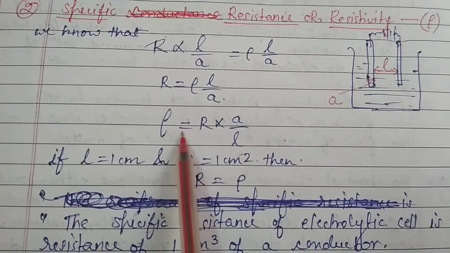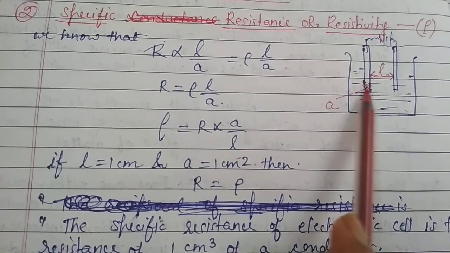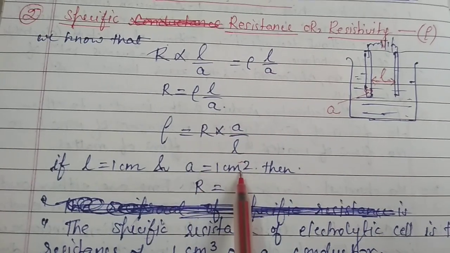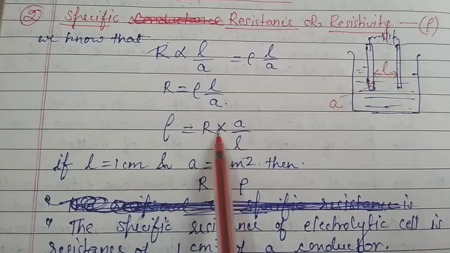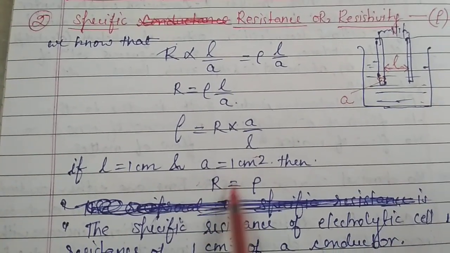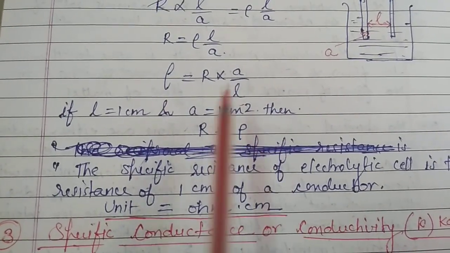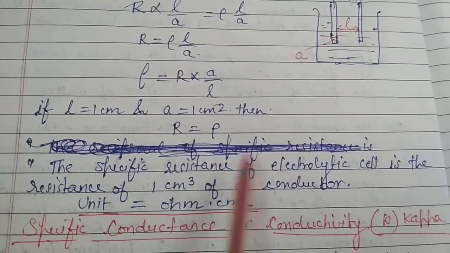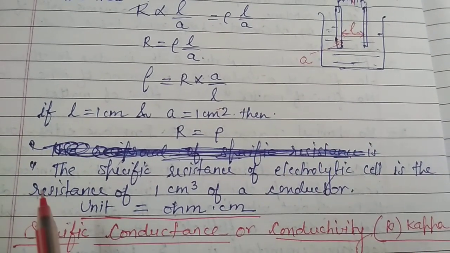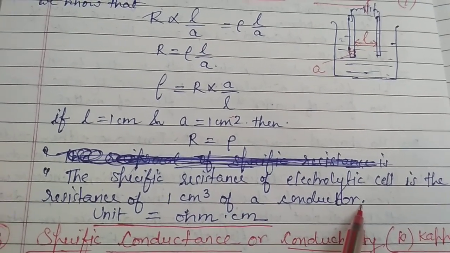And suppose we say that the length between the electrodes is 1 centimeter and area of cross section of the electrode is 1 centimeter square, then the R would be equal to rho. Means the resistance would be equal to specific resistance. So we can give the definition that the specific resistance of an electrolytic solution, electrolytic cell, is the resistance of 1 centimeter cube of a conductor.